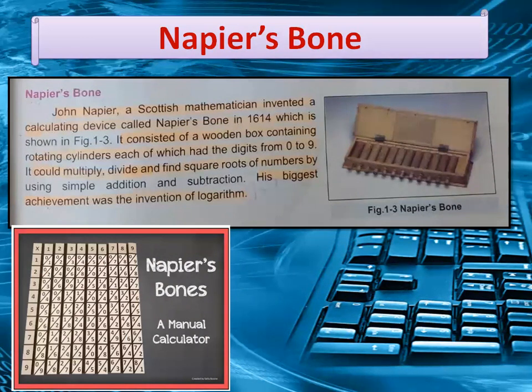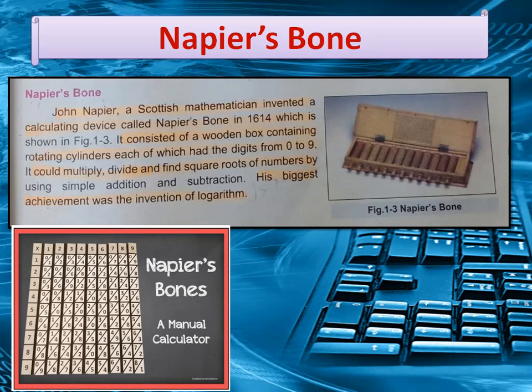On your screen, you can view the figure. It consisted of a wooden box containing rotating cylinders, each of which had the digits from 0 to 9. It could multiply, divide, and find square roots of numbers by using simple addition and subtraction.